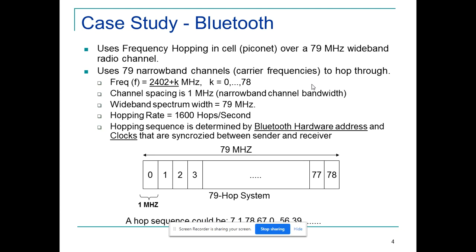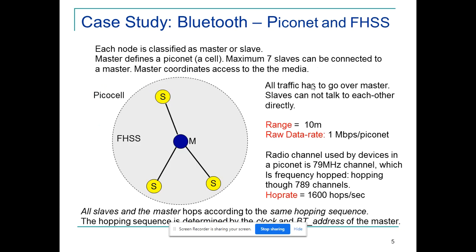So a 79 hop system means they have shown the scale of 1 megahertz being divided across the total range. So how could the hop sequence be within that 79? How could they sync? That's what they have mentioned. You can even use a random number generator for 0 to 78, and that will also give you the hopping range. So how to employ this FHS in the environment? That's what they have given.